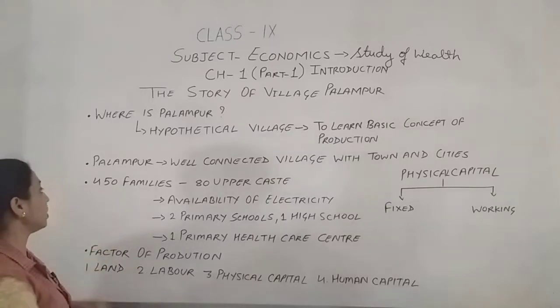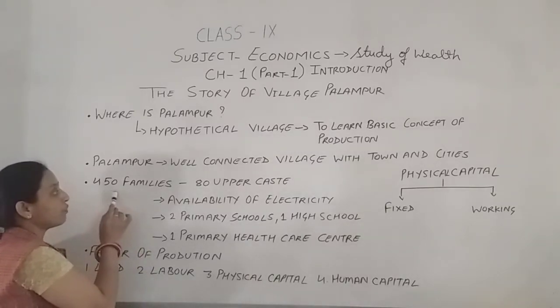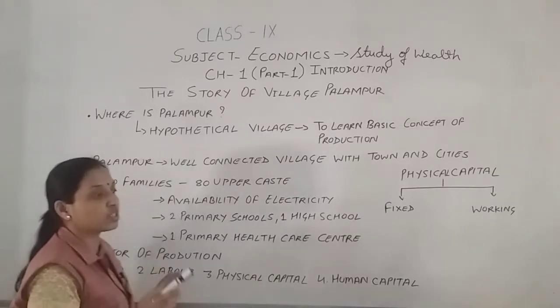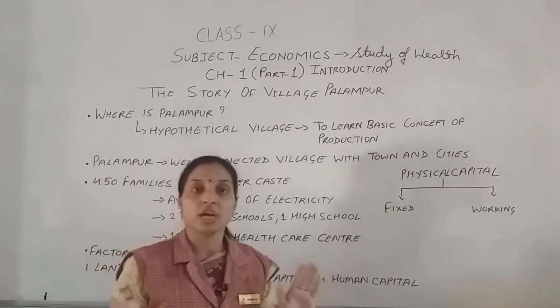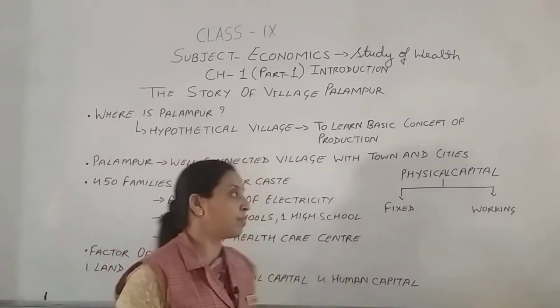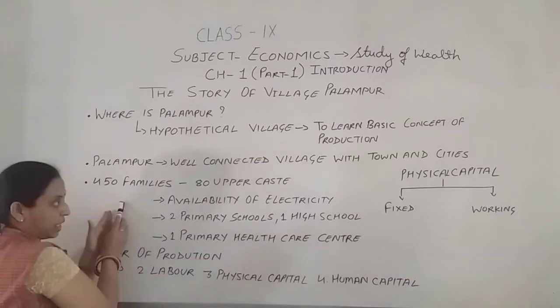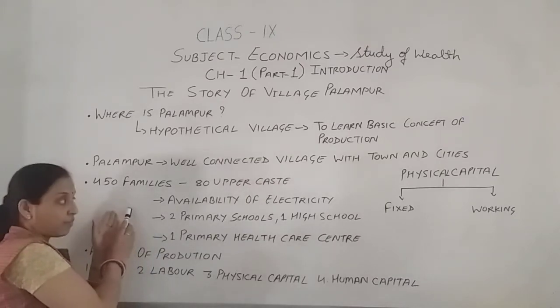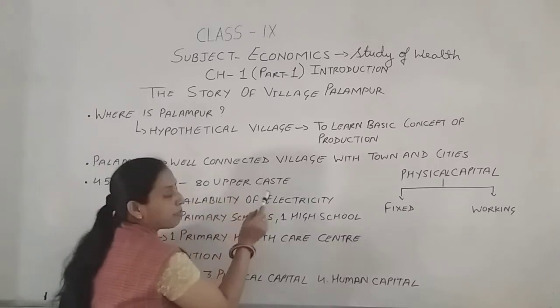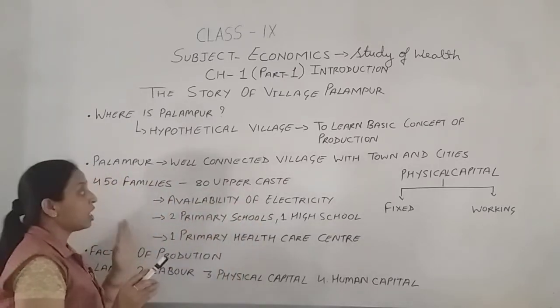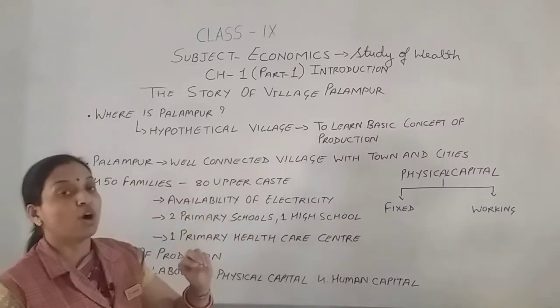Next part is how many families live in this village. It is mentioned here: in this village a total of 450 families live. It means this village is not very large; there are not too many people here. Out of these 450 families, 80 belong to the upper caste.